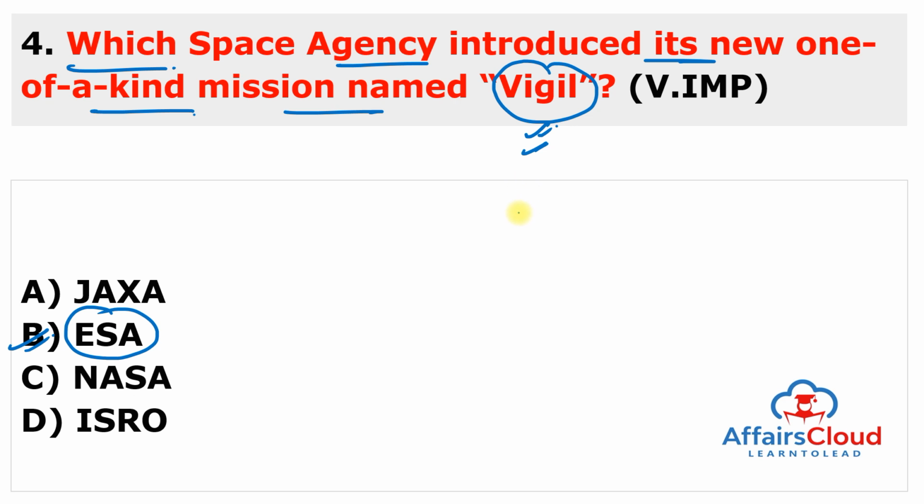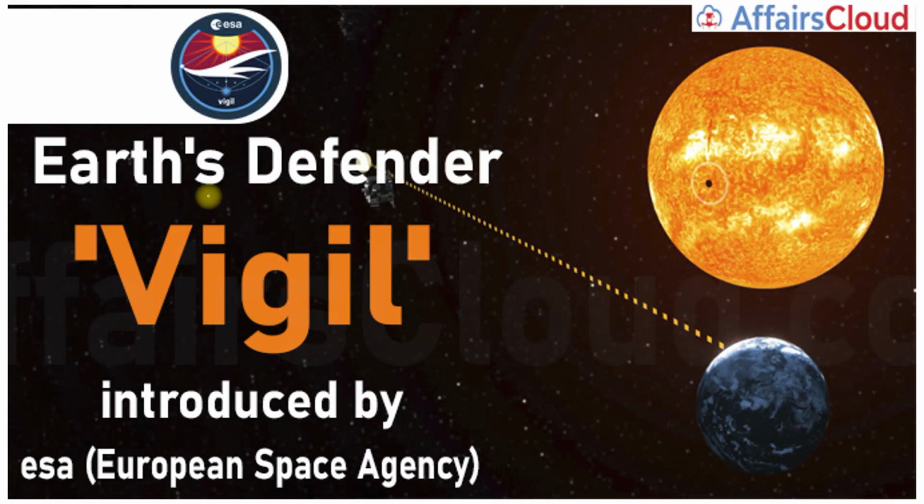And the mission was previously named as Lagrange. You have to remember Lagrange after the location, but now it is named as Vigil. So you can see here, Earth Defender Vigil introduced by European Space Agency, and the Vigil spacecraft will be launched to the 5th Lagrange. This is known as L5 point, which is 150 million kilometers from both Earth and Sun.